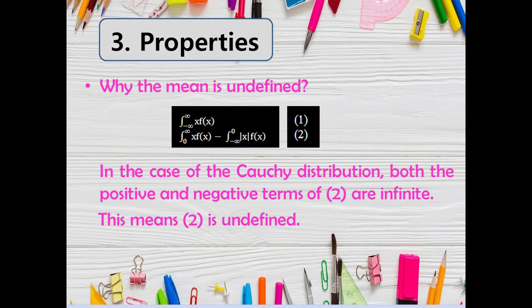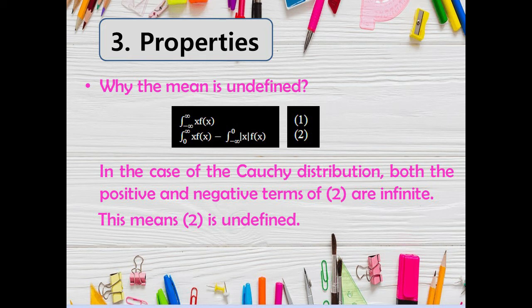We may evaluate this two-sided improper integral by computing the sum of two one-sided improper integrals: the integral from a to positive infinity of x times f of x dx plus the integral from negative infinity to a of x times f of x dx, for an arbitrary real number a.